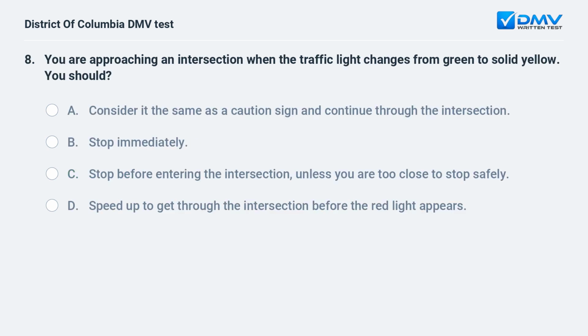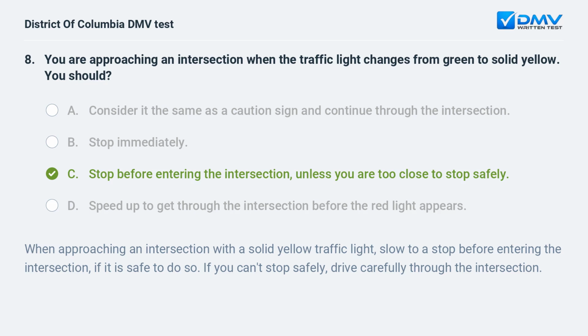You are approaching an intersection when the traffic light changes from green to solid yellow. You should: a. Consider it the same as a caution sign and continue through the intersection. b. Stop immediately. c. Stop before entering the intersection, unless you are too close to stop safely. d. Speed up to get through the intersection before the red light appears.